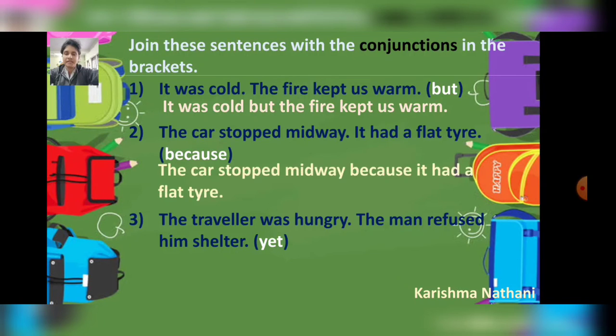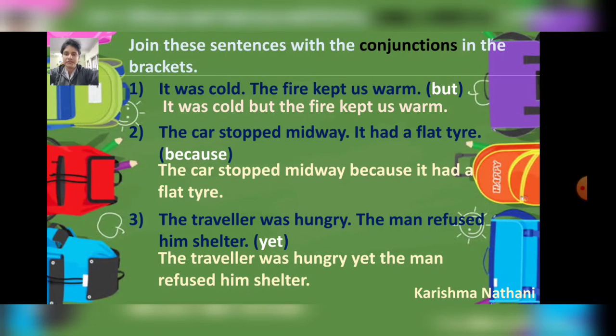Answer is the car stopped midway because it had a flat tire. The traveler was hungry. The man refused him shelter. Answer: the traveler was hungry yet the man refused him shelter. We have to remove the full stop and put the conjunction between two sentences. Then it will become one. Okay, so this way you have to complete your text exercise.